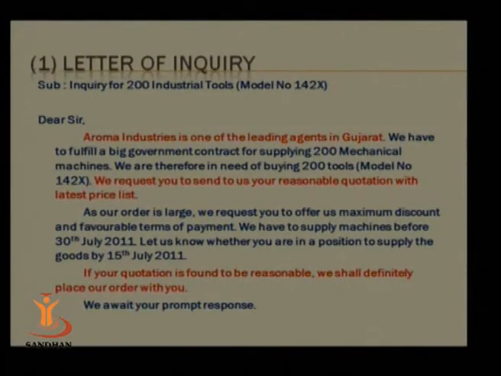And the last line which I want to focus on from this letter is: if your quotation is found to be reasonable, we shall definitely place our order with you. As we have discussed in letter writing 1, your letter should end with hope, request, a kind of good cordial relationship. And here it is: if we find your prices and quotations and terms and conditions and modes of payment good for us, reasonable for us, we will surely give you a big order.